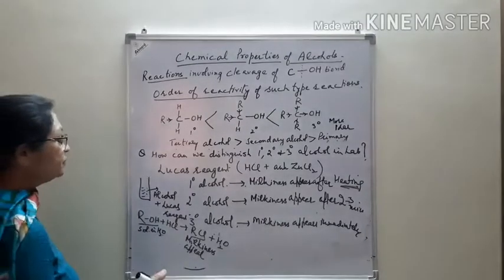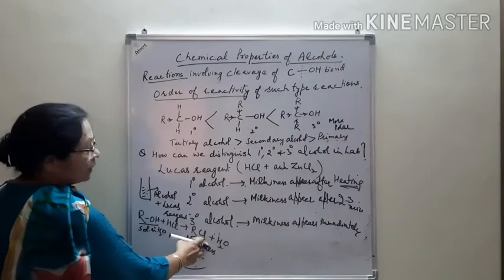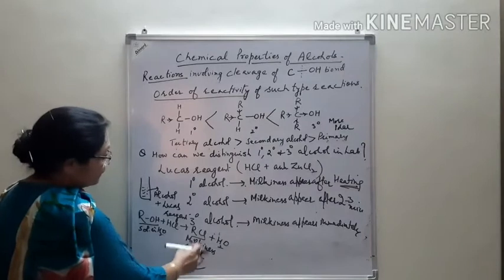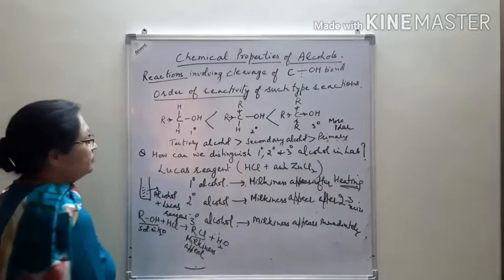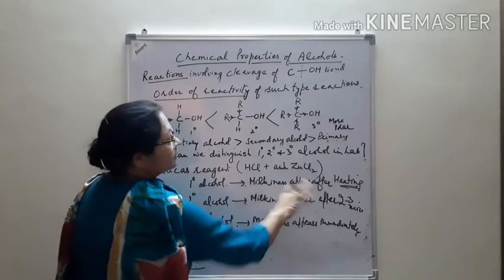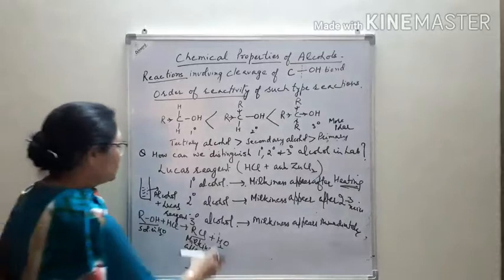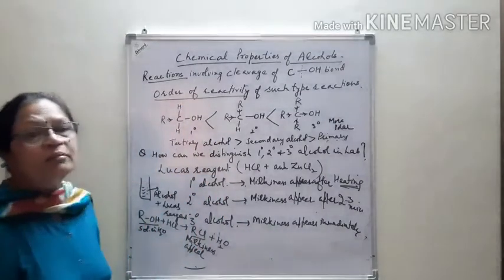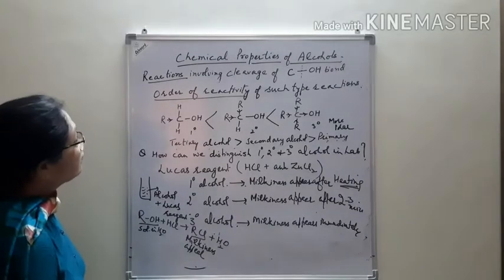You distinguish it by adding the Lucas reagent, and that forms the alkyl halide. Alkyl halide is insoluble in water, and that's why milkiness appears. From this you can test it. In case of primary alcohol, milkiness appears after heating. In secondary alcohol it appears after 2-3 minutes, and tertiary is most reactive and gives milkiness immediately, right? That is about the reaction with the alkyl chloride.